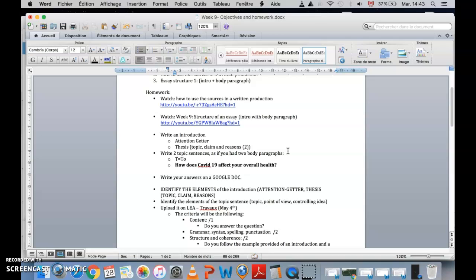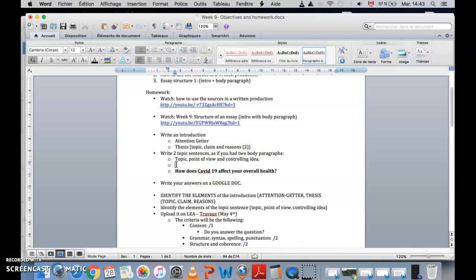Sorry about that, you need a topic, you need the point of view, and you need the controlling idea. So you need this for both topic sentences. And the question is this here: how does COVID-19 affect your overall health?